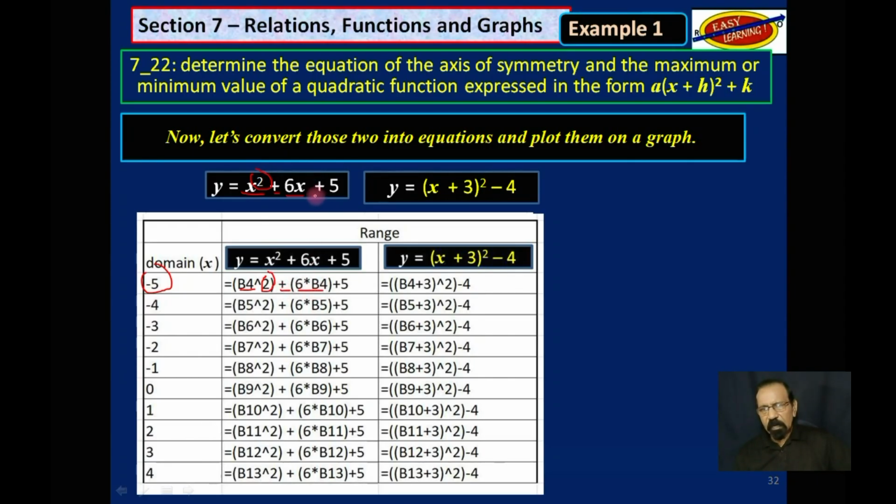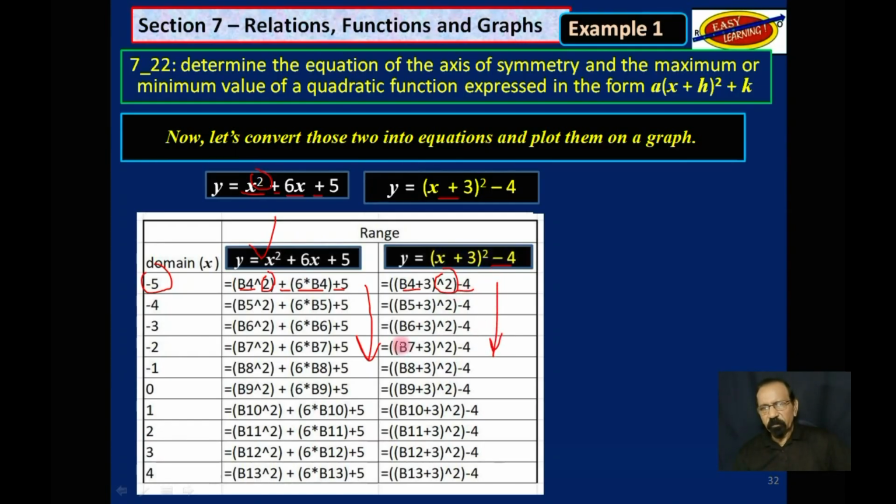And then we added 5, and we press enter, and we get the answer, and we drag that formula down. That's for this equation here. For this next equation here, B4 plus 3, that is x plus 3, we square that, and then we minus 4. And of course, we drag that formula down.